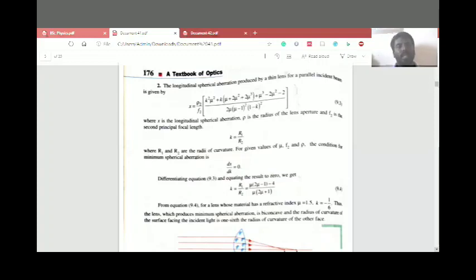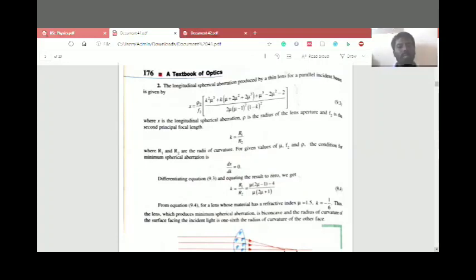X is the longitudinal spherical aberration, rho is the radius of the lens aperture, and F is the secondary principal focal length. K is equal to R1 by R2, where R1 and R2 are the radii of curvature, for given values of nu, F and rho.